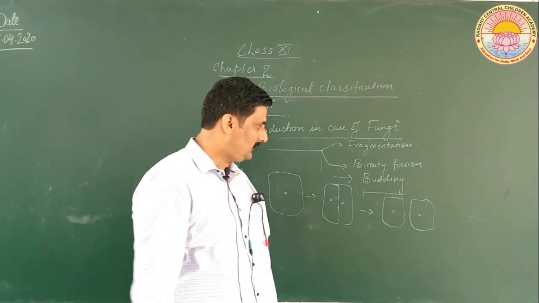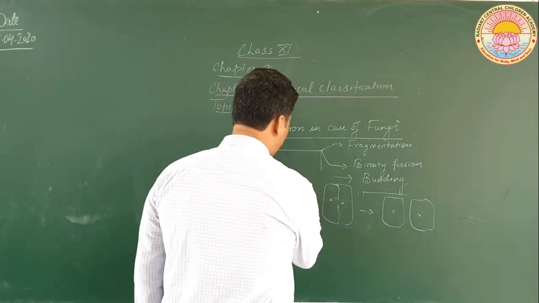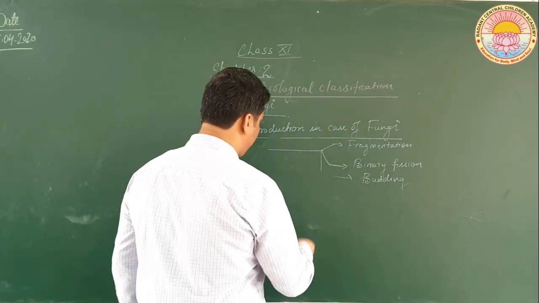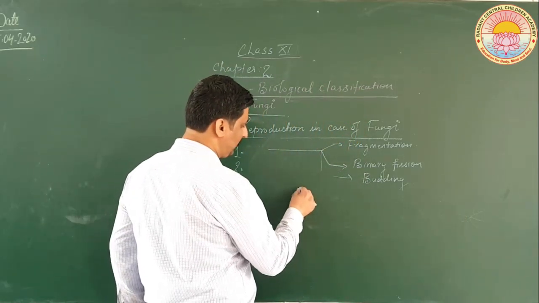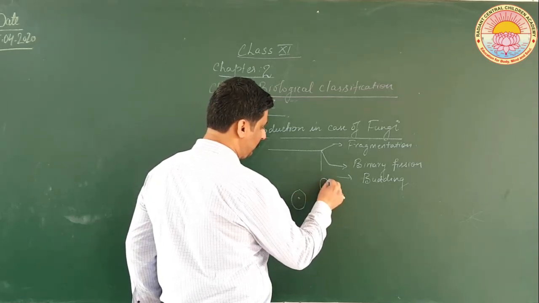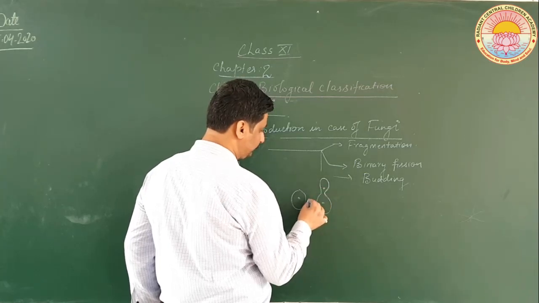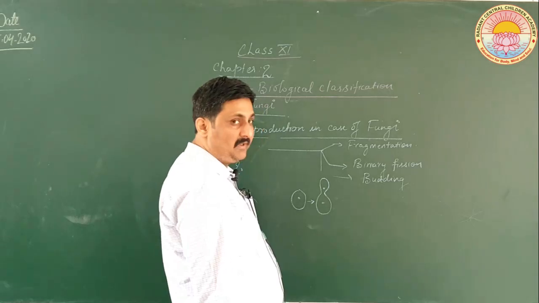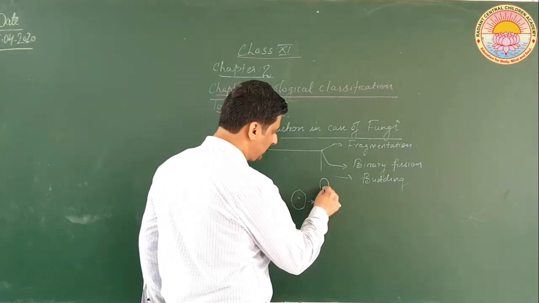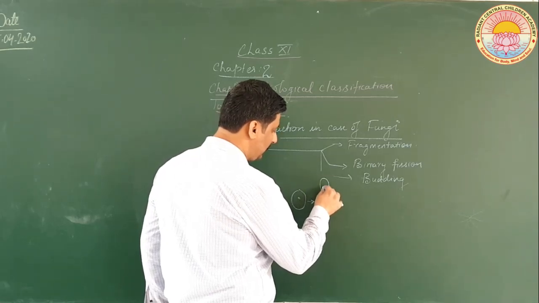Okay, now let us discuss budding. Budding occurs in organisms such as yeast. In case of budding, suppose there is a single cell, then it will give rise to a new cell. First, what will happen is, see here, the nucleus is attached till here.